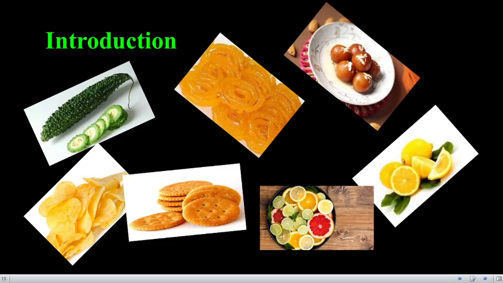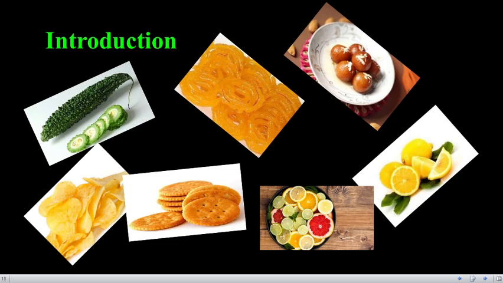A very good example is the water molecule. Without water we can't live. But this water molecule is also a chemical compound. It is made of oxygen and hydrogen. In the same way, soil, air, whatever the substance, all of the substances are made up of chemical compounds.